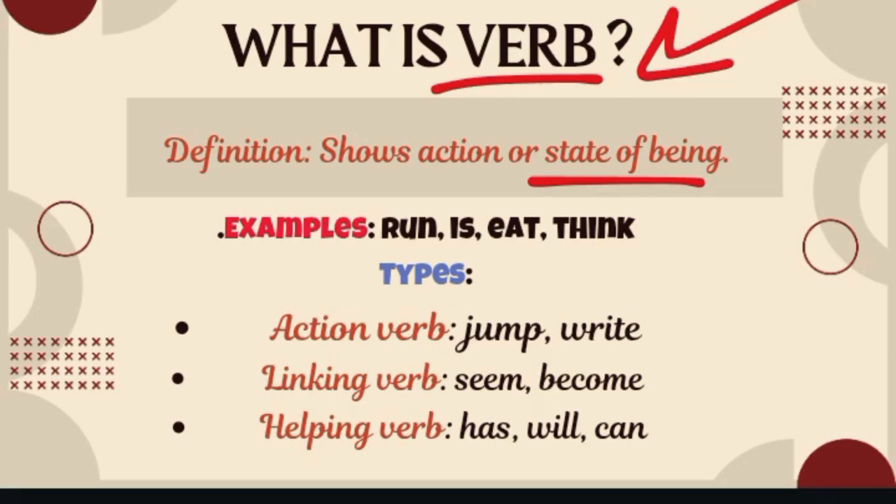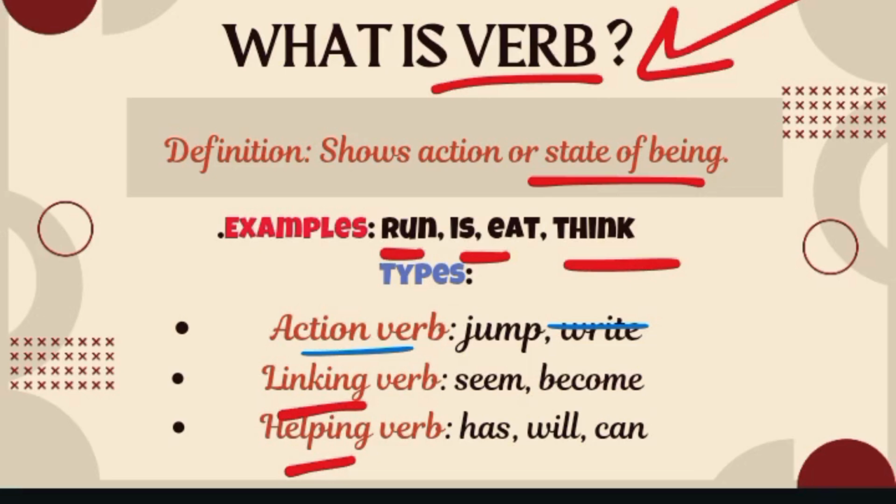If you focus on the examples run, is, eat, think, all these words are considered as verbs. Why? Because either they are showing an action or they are showing the state of being. There are three different types of verb: action verb, linking verb, and helping verb. Action verbs are those verbs which show the action. For example, if I say he writes a letter, in this sentence the word write is describing the action, so that is why it is considered as action verb.